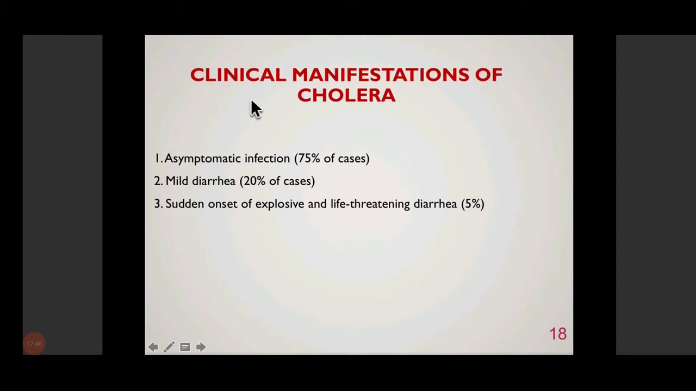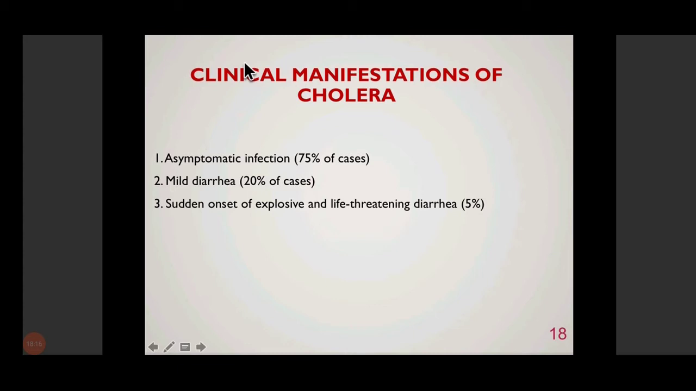Coming to the next part, till now we discussed the pathogenesis of cholera. Coming to the clinical manifestations of cholera. Cholera can be asymptomatic in the majority of cases, up to 75% of cases. In 20% of cases, it may result in mild self-limiting diarrhea. But in 5% of patients, it may result in sudden onset of explosive and life-threatening diarrhea.